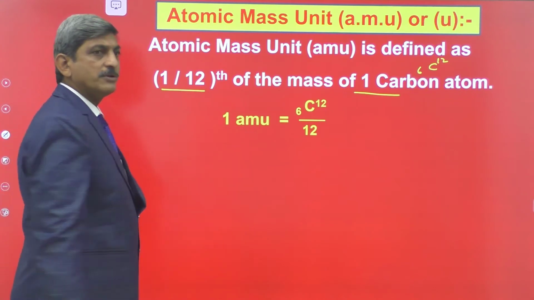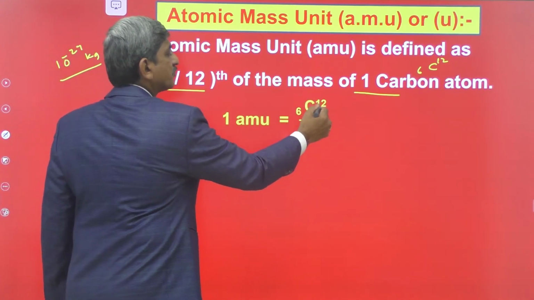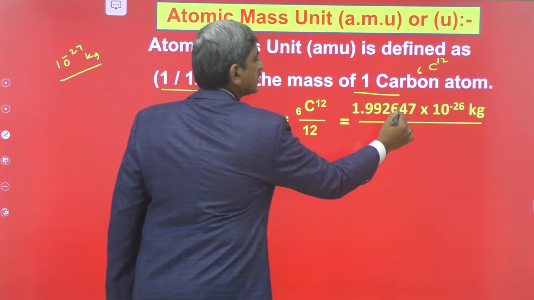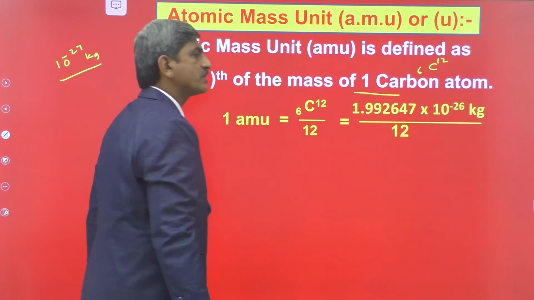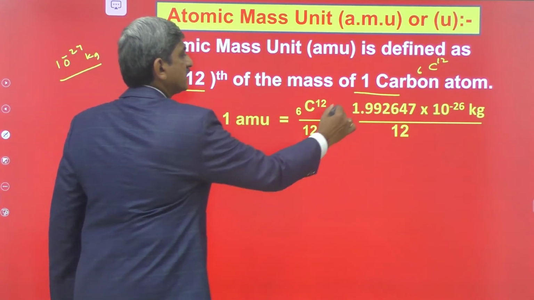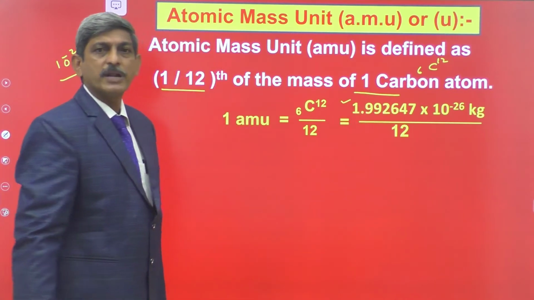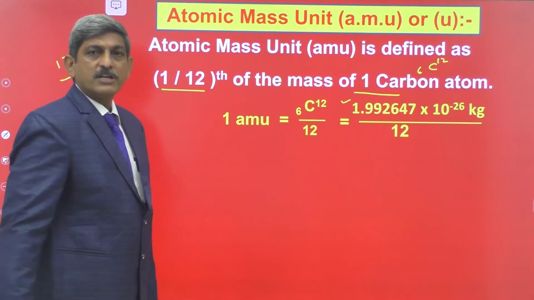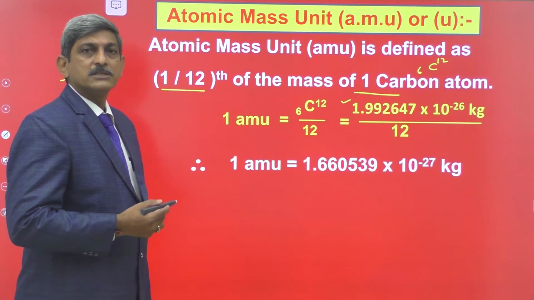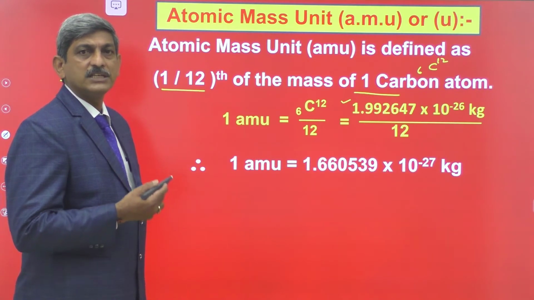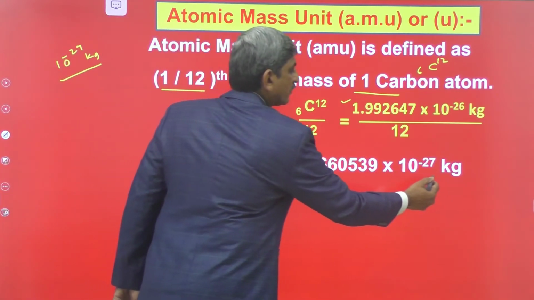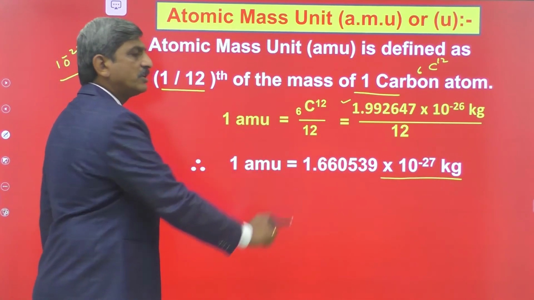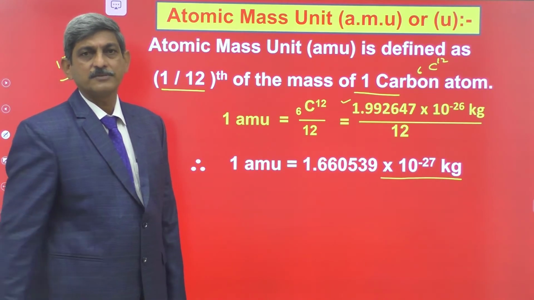Mathematically, 1 AMU is equal to the mass of carbon-12 divided by 12, which is 1.992647 × 10^-26 kg divided by 12. This is the mass of one carbon atom. By simplification, 1 AMU is equal to 1.660538 × 10^-27 kg. This is the value of one atomic mass unit in kilograms.